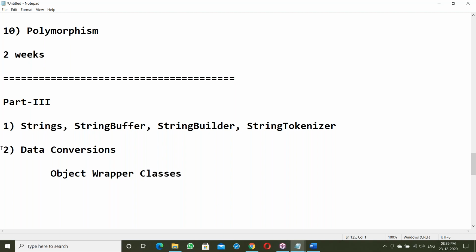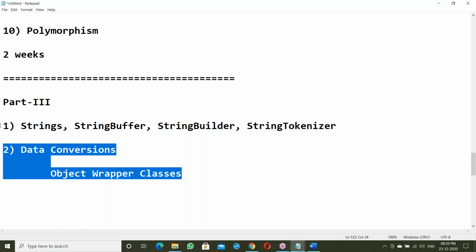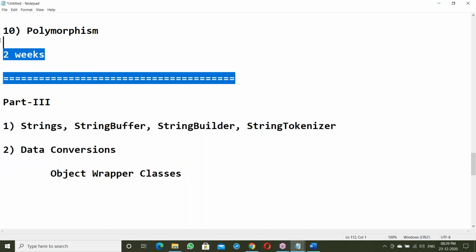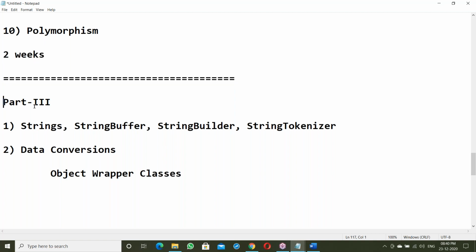This is the most important topic in projects everywhere. Without data conversions, no projects. Without strings, no projects. Up to this is from learning technology part 2. Part 3, the actual real time, starts. So data conversions first, and after finishing that, the next topic.